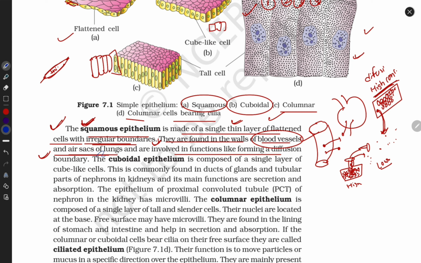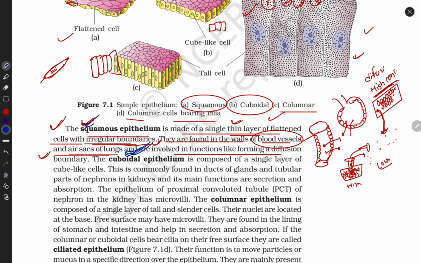Next we will talk about the second type, cuboidal. I repeat again about squamous tissue: it is a single layer, flattened, with irregular boundaries. They are present in the wall of blood vessels and air sacs. They perform their function with the help of diffusion.